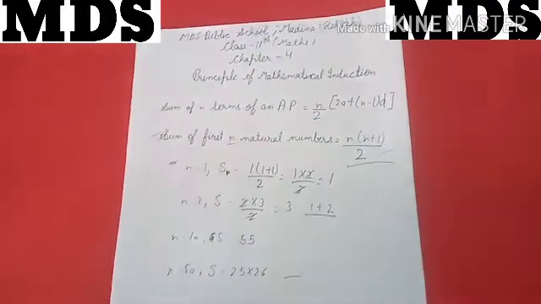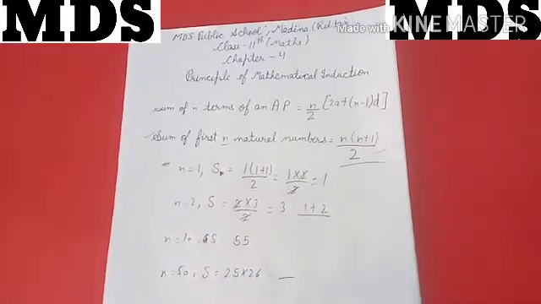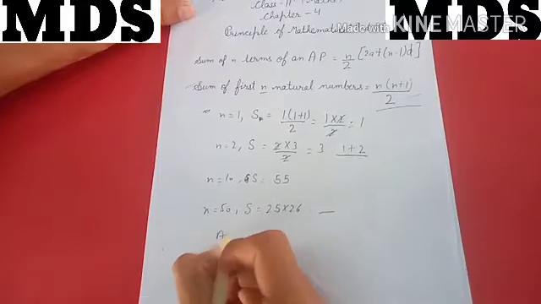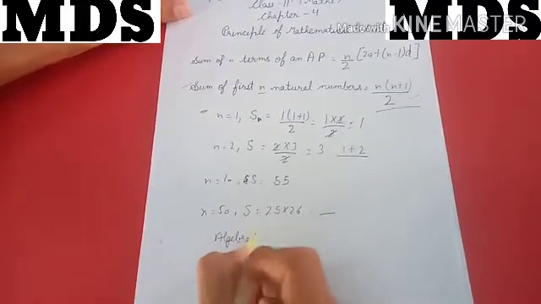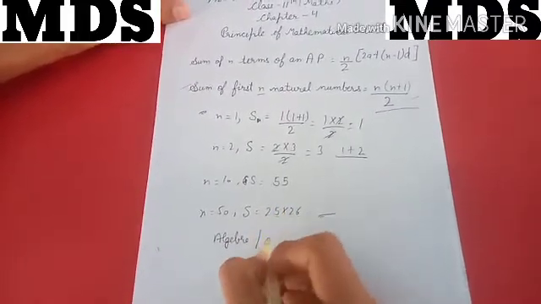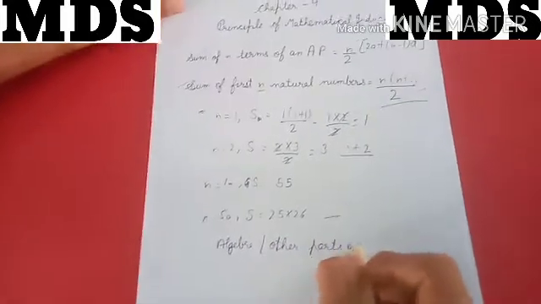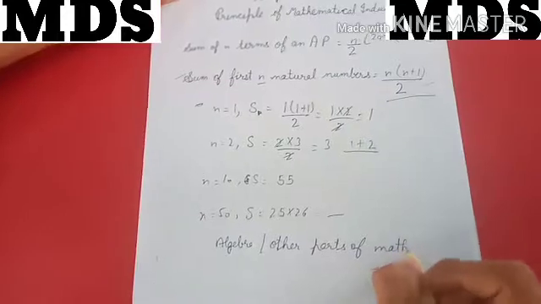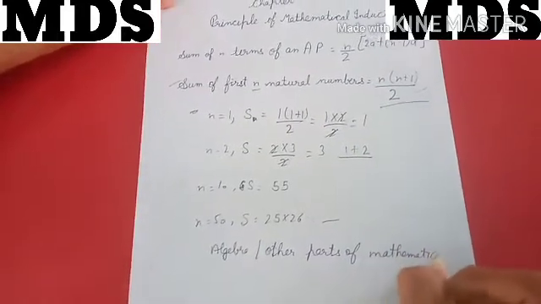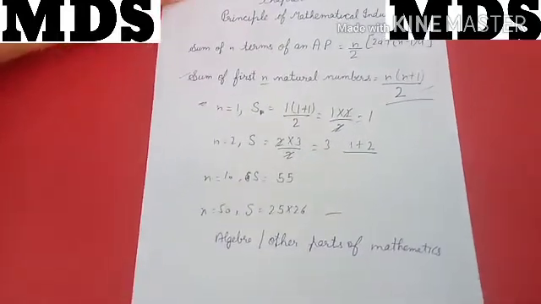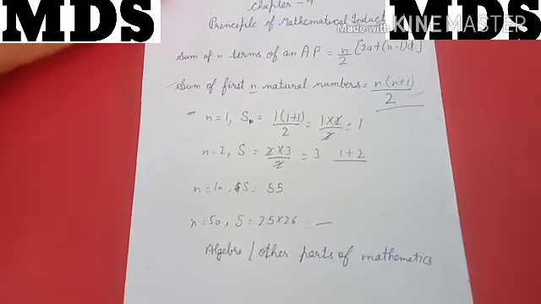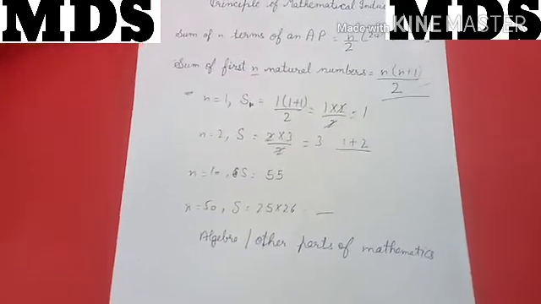It is given in your book that in algebra or in other disciplines of mathematics, that means algebra or other parts of mathematics, there are certain results or statements that are formulated in terms of n.